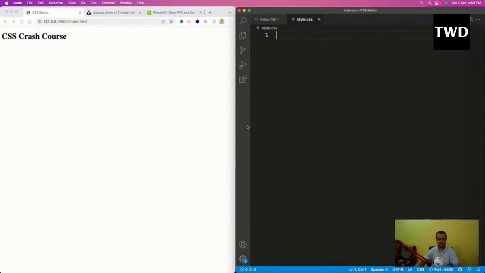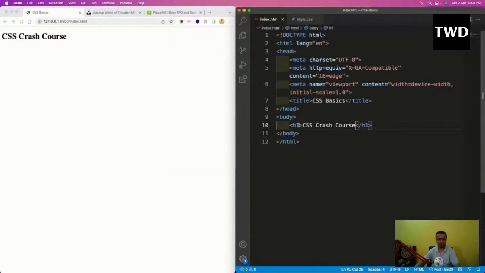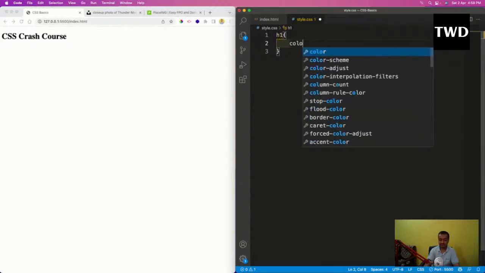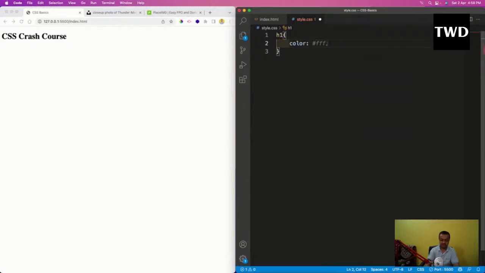And here what we need to do, we need to give it like this. H1 is here, and this is how I am targeting the H1. I will make the color dark blue, and you have to write it like this. So this curly bracket is there, certain properties are there, and there are a lot of properties in CSS. There are even more properties than HTML, and again you don't have to learn all of them. Go through my CSS playlist and you can learn about a lot of them. Okay, so I have given the color dark blue. This is how I have given it. Okay, so save it.